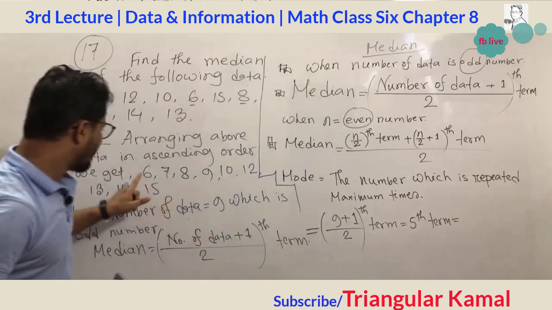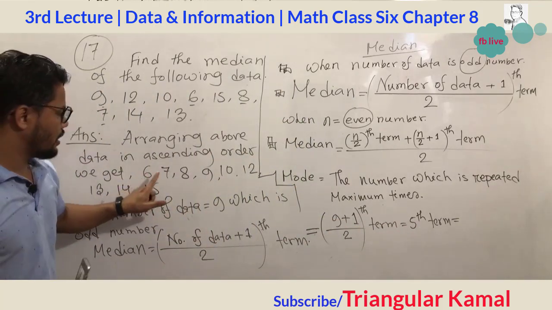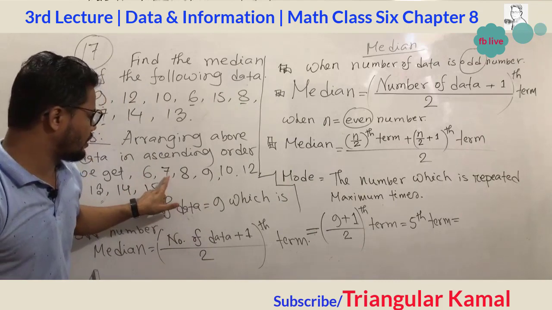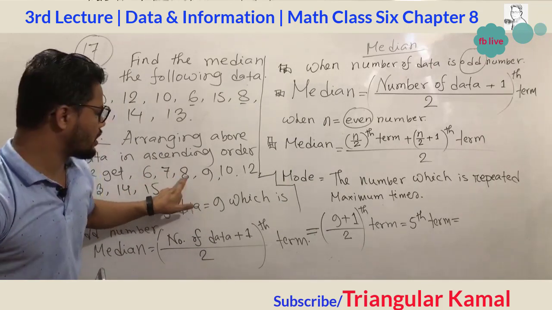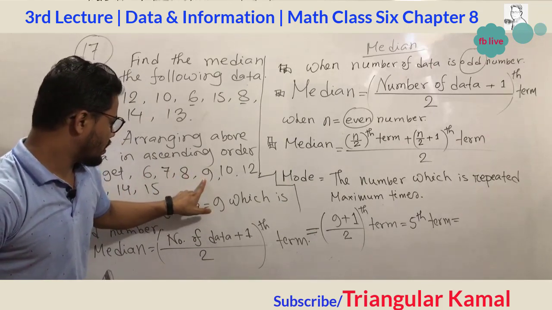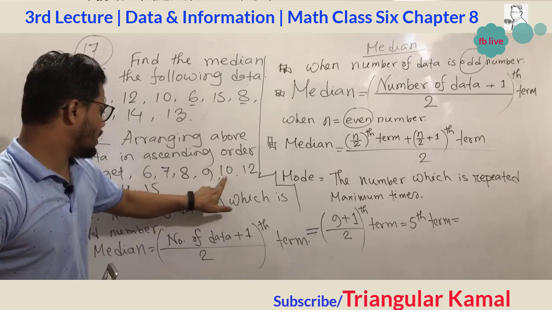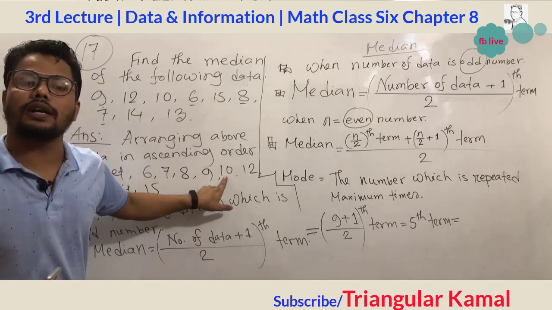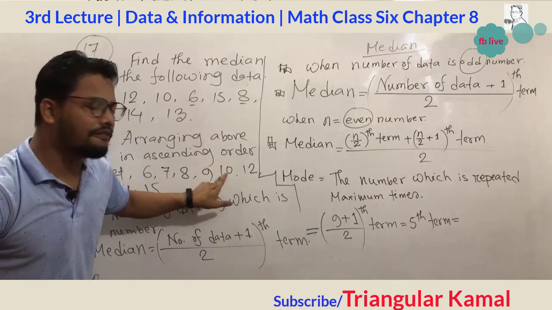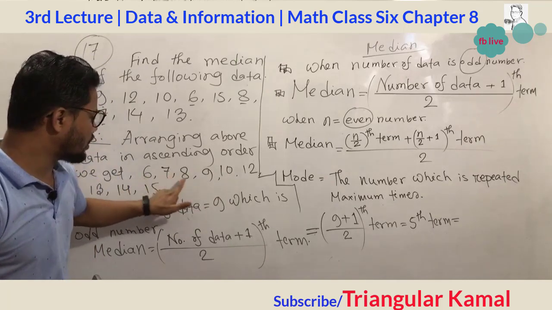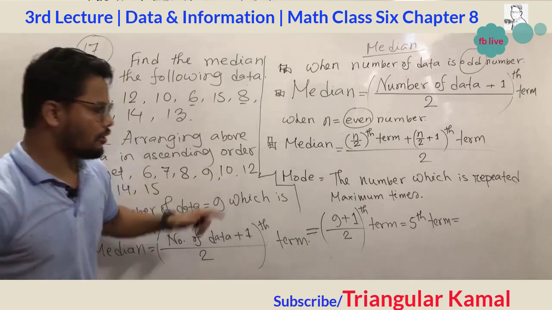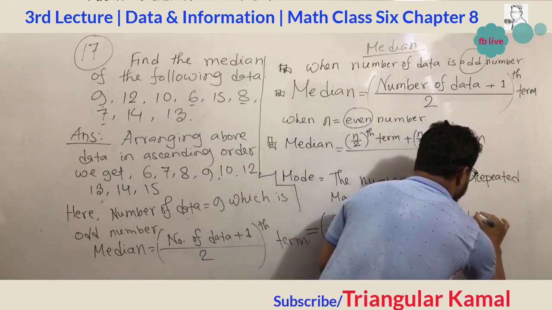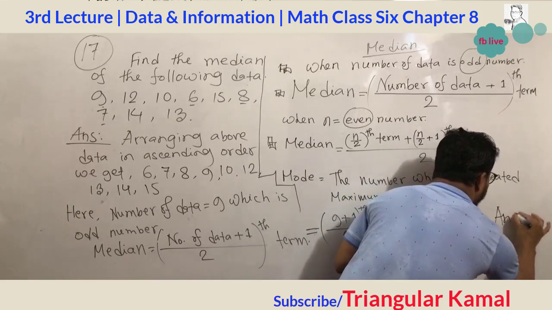First position number 6, second position number 7, third position 8, fourth position 9, and fifth position number is 10, which is called the fifth term. So the fifth term number is 10. This will be our answer.